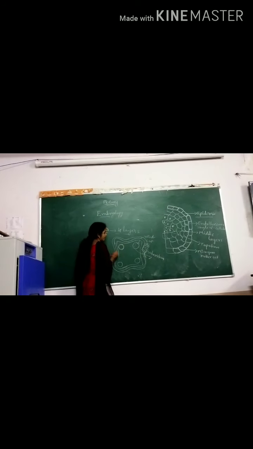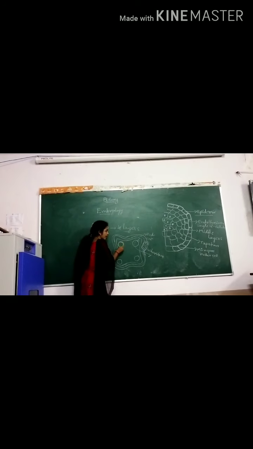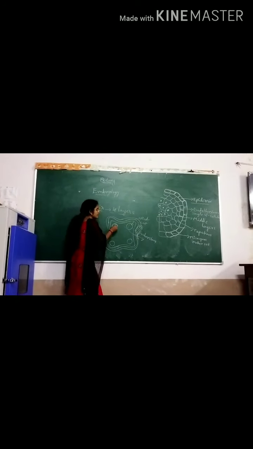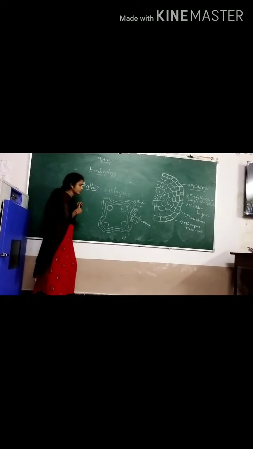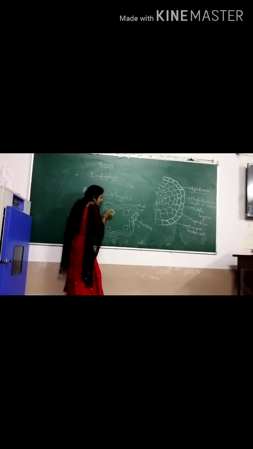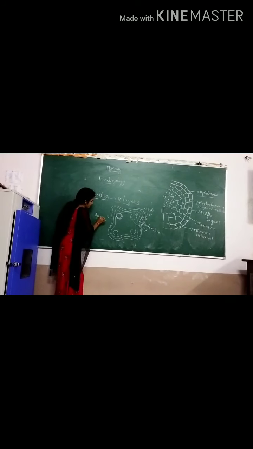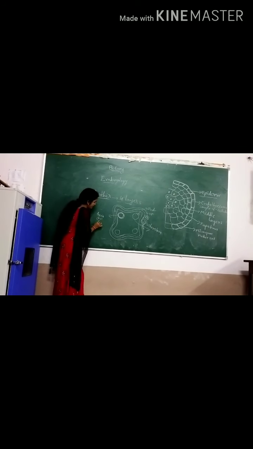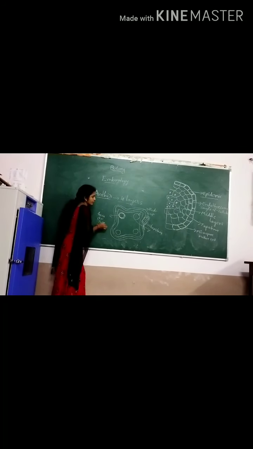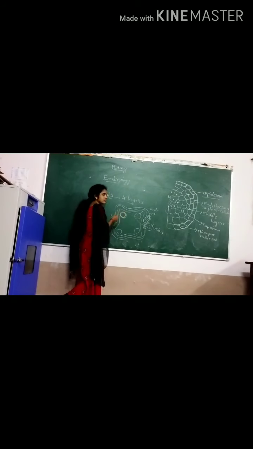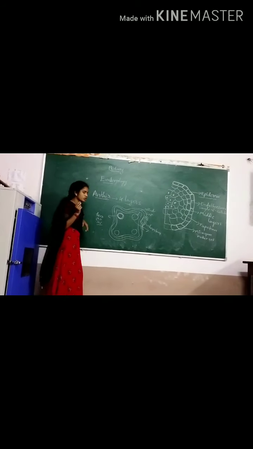Pollen sacs, or microsporangia. In the microsporangia, what is present? Microspores are present. The inner sacs are called theca. In the sac region, what is present? Pollen grains. Pollen grains are also called microspores.